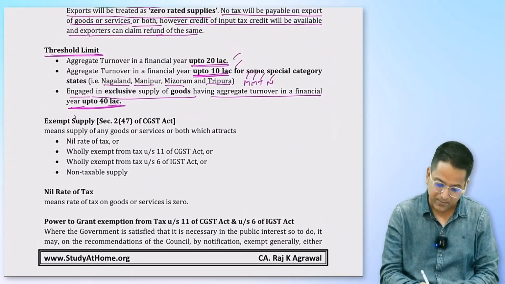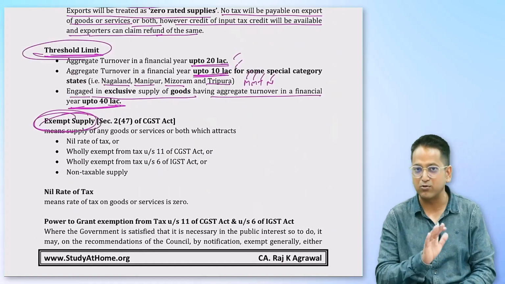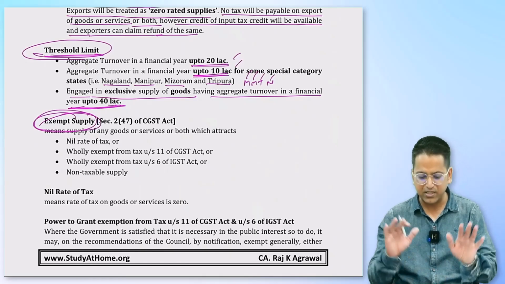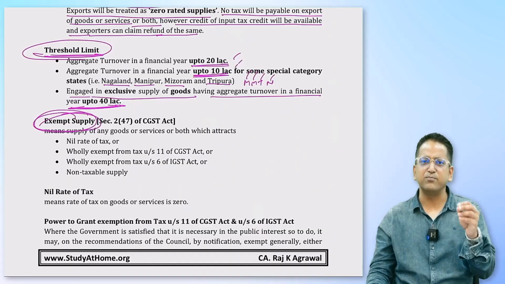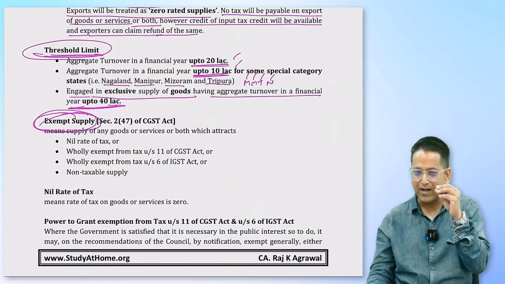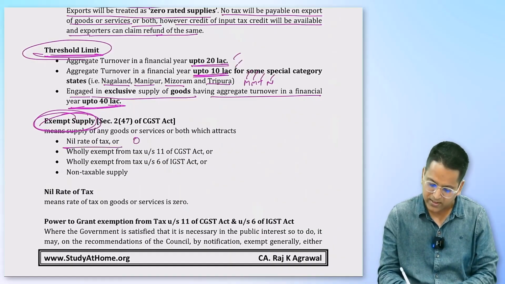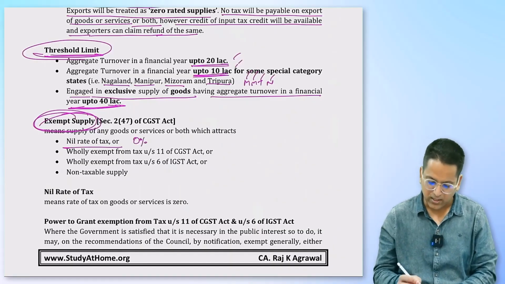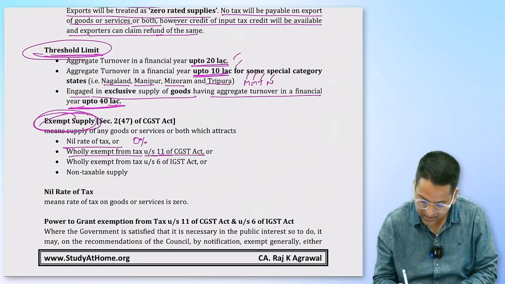Now coming to exempt supply. So GST is not levied up to threshold limit and GST is also not levied on exempt supply. So what's exempt supply? There are 4 points in exempt supply, but 2 of the points are the same, so we'll say there are 3 points. First one that has 0% on it, that's exempted. Second, wholly exempt from tax under Section 11 of CGST Act.